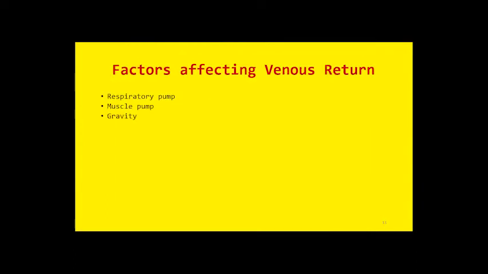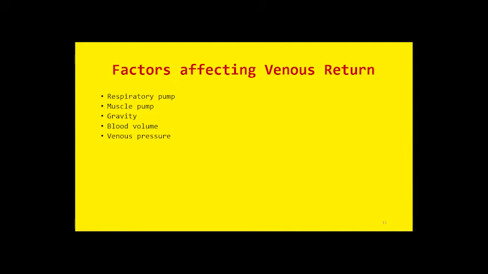The other factors include gravity. Gravity has an inverse relationship with venous return because during the standing position, the blood is supposed to move against gravity into the right atrium. So an inverse relationship is there. And then another factor is blood volume. If you increase the blood volume, you are increasing the venous return and vice versa.